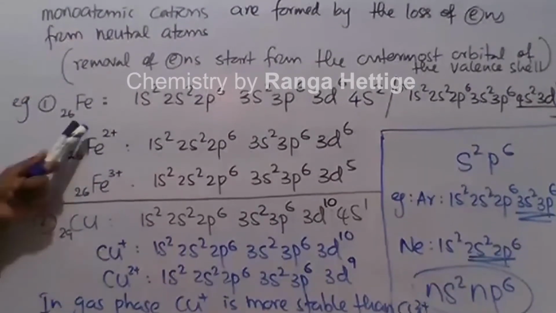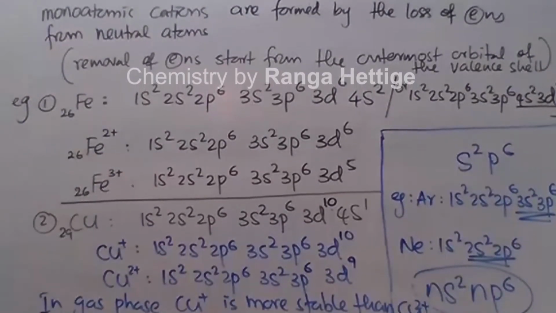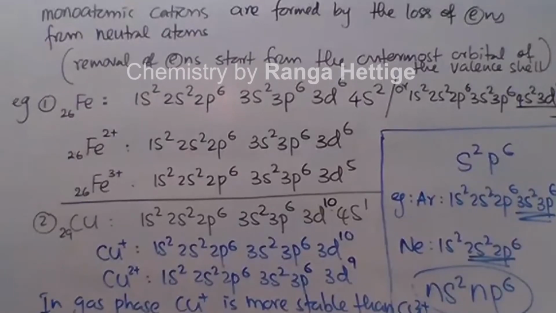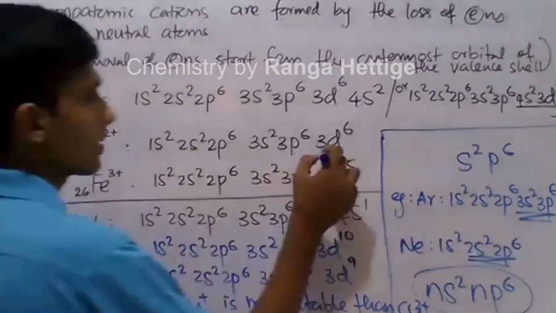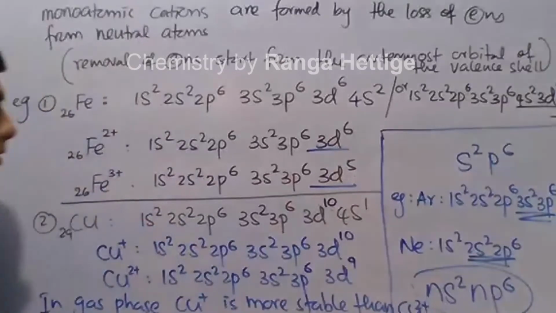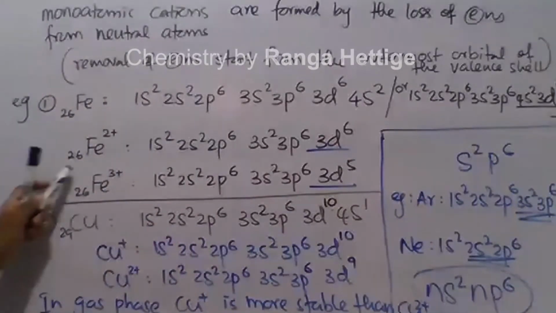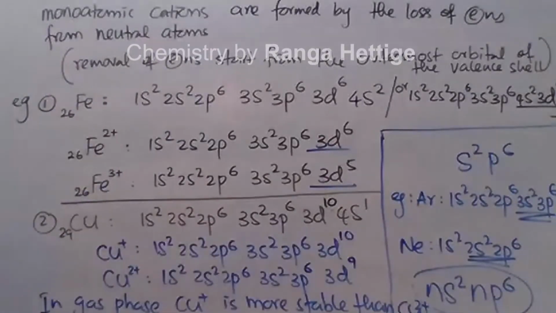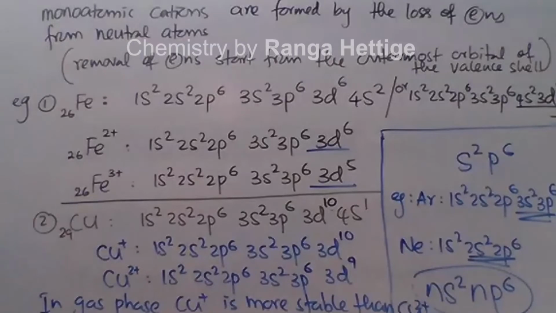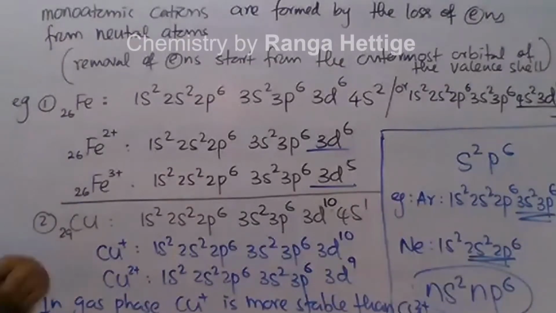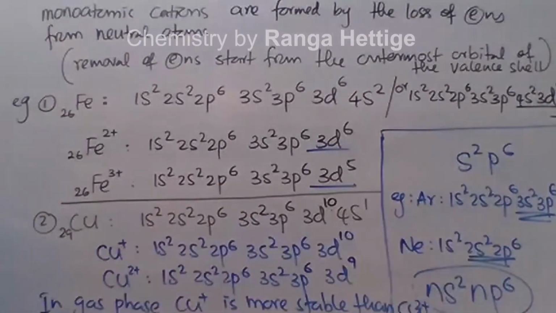When it comes to iron, Fe2 plus and Fe3 plus, if you consider these configurations, here 3d6, here 3d5, yes, in iron, Fe3 plus more stable in gas phase than Fe2 plus. But in this particular case, in solutions also, Fe3 plus is more stable.